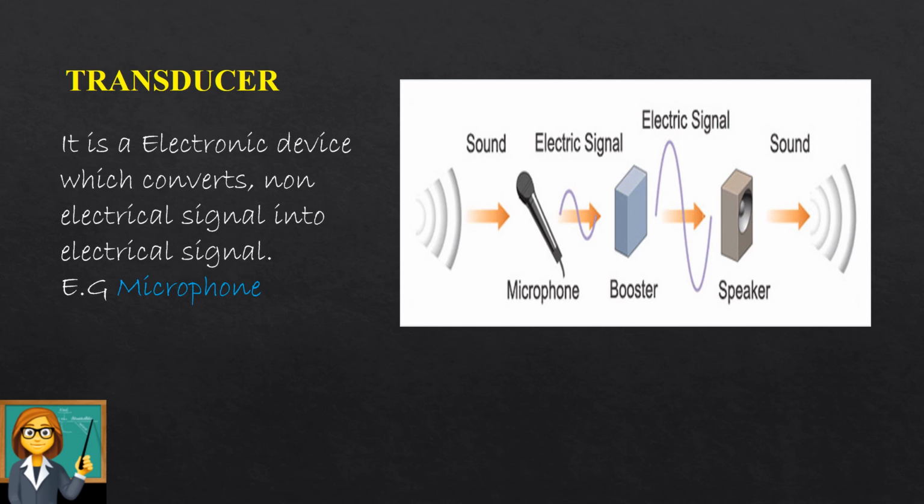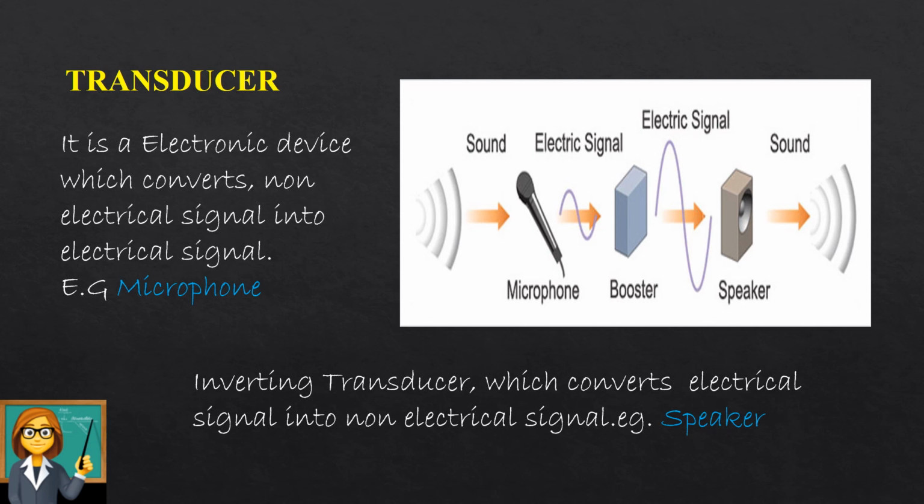Suppose I want to communicate that signal over a longer distance, then with the help of modulation techniques I can carry the same signal over a longer distance. And at the receiver end, again I should have a speaker, which is the very best example of an inverse transducer, which will convert my electrical signal back into a non-electrical signal.